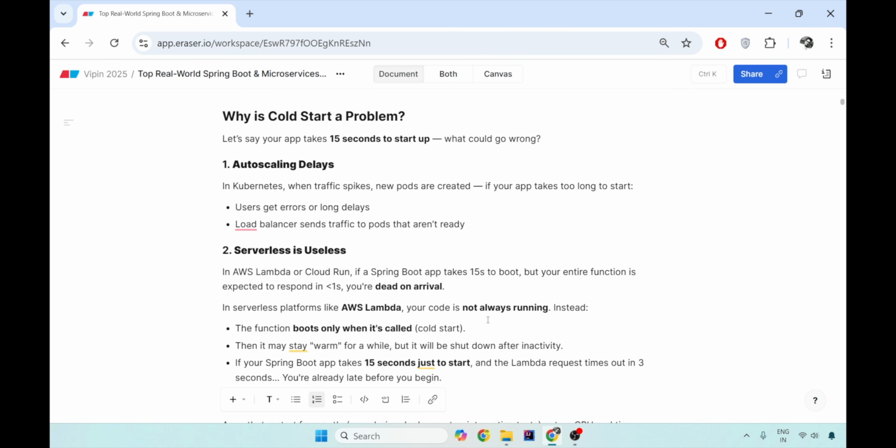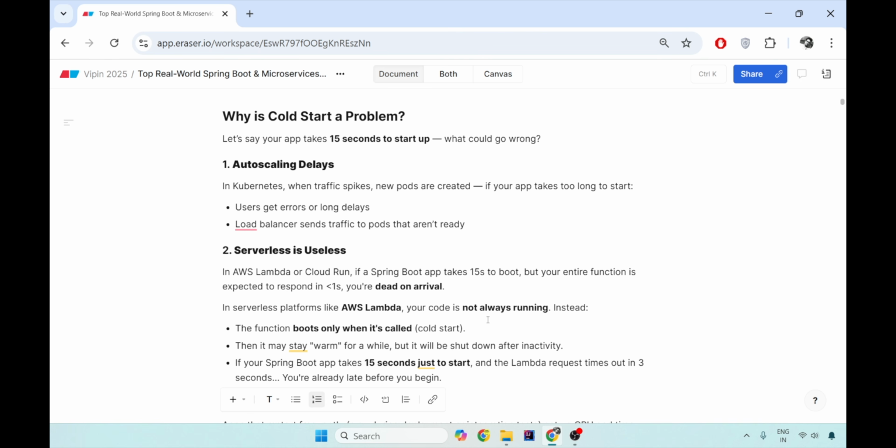In real time, when you go enterprise level, you have Kubernetes and pods up and running all the time. There might be cases where a pod has the tendency to crash. So now and then, if you have 10 instances, 10 pods running, your pods keep on crashing and then rebooting. All these 15 seconds get multiplied by the 10 pods and you have 150 seconds of delays. And in those 150 seconds of delays, many of the requests will be missed. And that is where you lose your business.